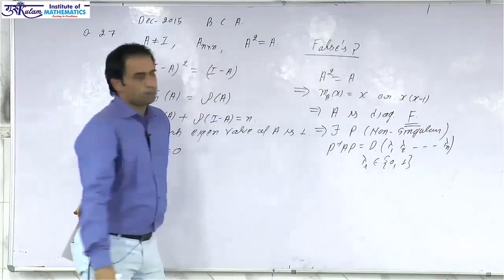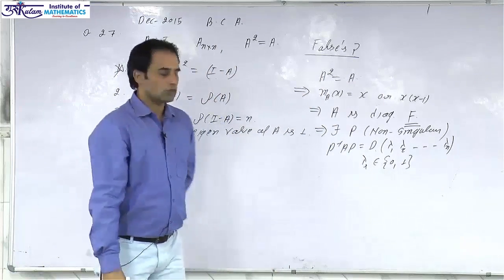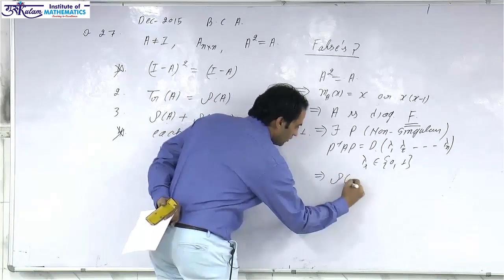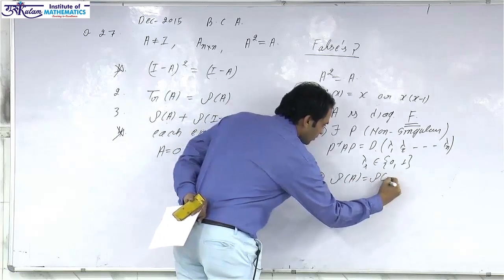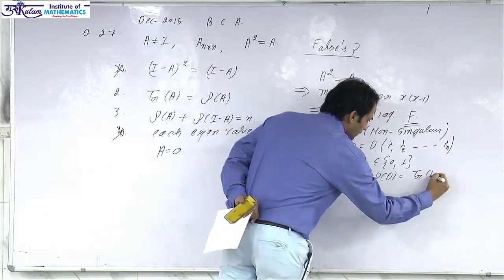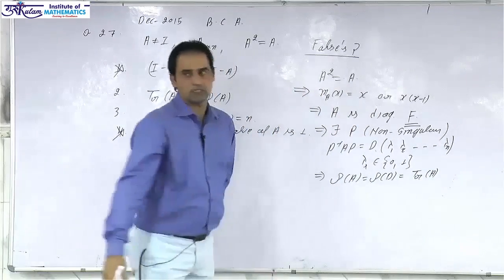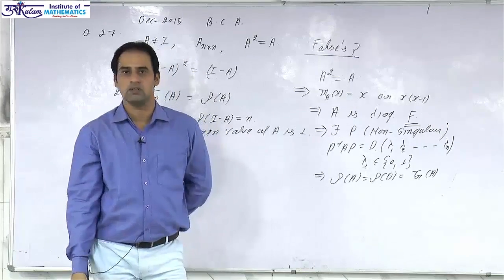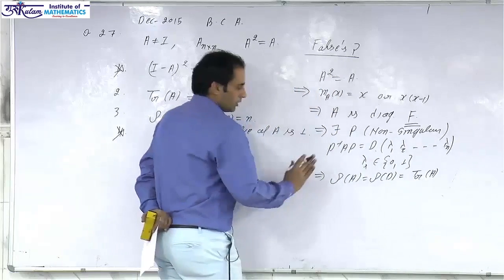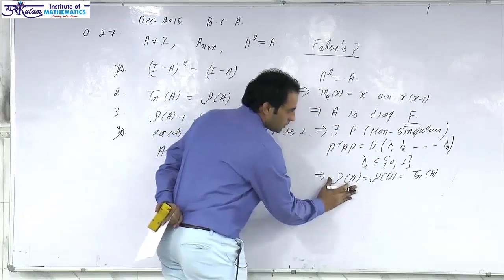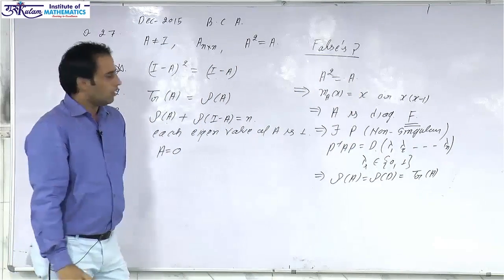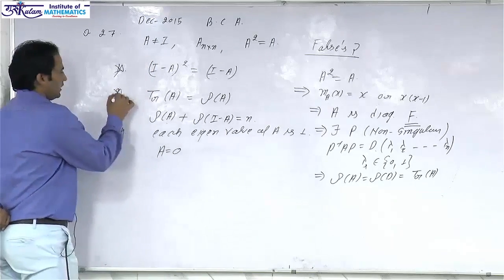And we know that the properties of similar matrices are the same. So the idempotent matrix is similar to a diagonal matrix, which implies the rank of A is the same as the rank of D, and the rank of D is simply the trace of A. Since the rank of D is simply the number of non-zero entries on the diagonal, which is the trace of D or trace of A. Hence the rank of every idempotent matrix is always equal to the trace of the idempotent matrix. So the second option is a correct statement.